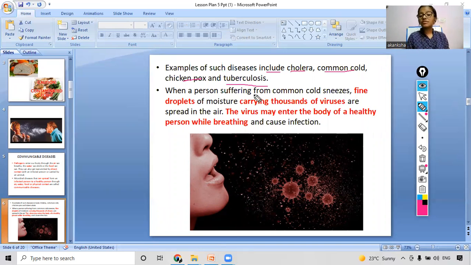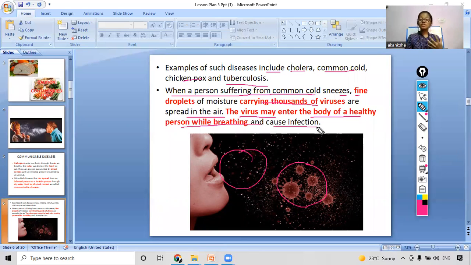When a person suffering from common cold sneezes, fine droplets of moisture carrying thousands of viruses, as these viruses are also shown, even though they are not this big, but just for your understanding, they are made this way, are spread in the air. And these viruses may enter the body of a healthy person while breathing, and then they cause infection. So this is how communicable diseases spread from one person to another. So this was one way. Now we will move on ahead.